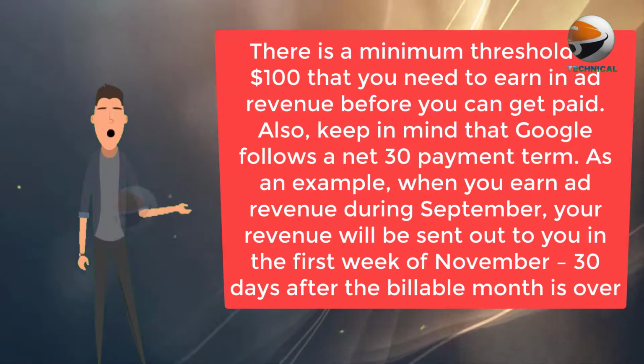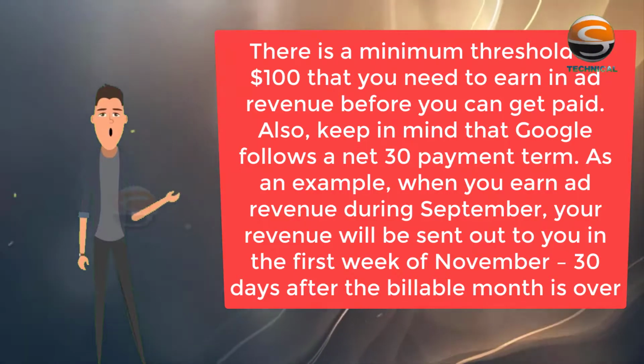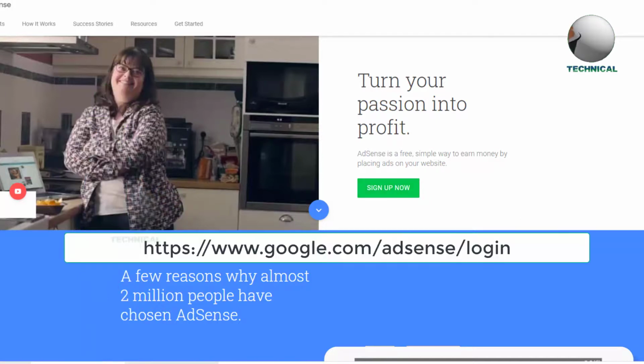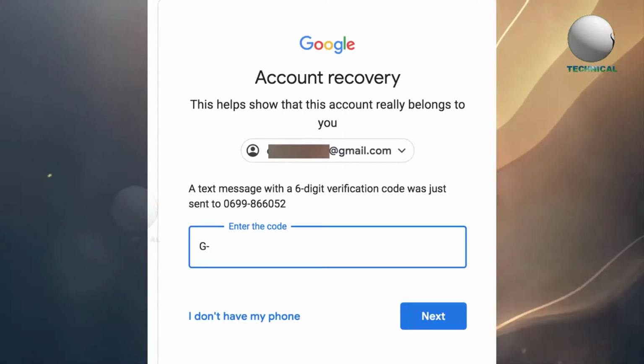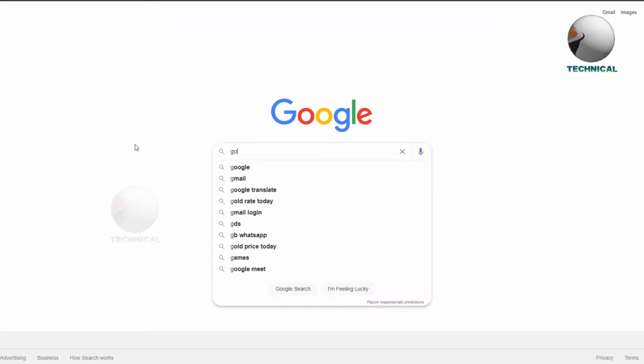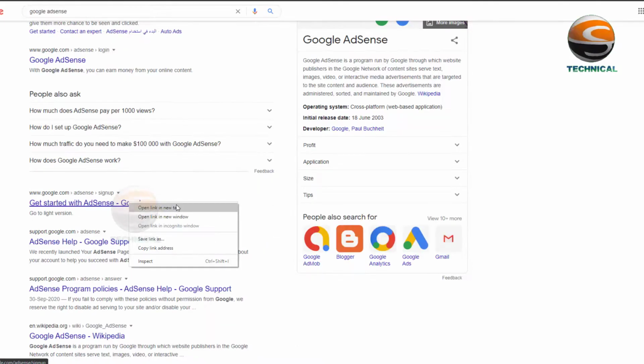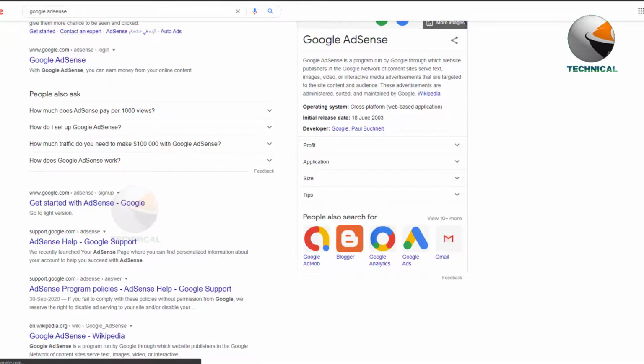Step by step: how to apply for your AdSense account. Let's start. I will teach you step by step how to apply for your AdSense account. Please type https://www.google.com/adsense/login. On the same page, click on Sign In, and you'll get directed to a page where you need to sign in to your Gmail account. After entering your email address and password, click on the Next button.